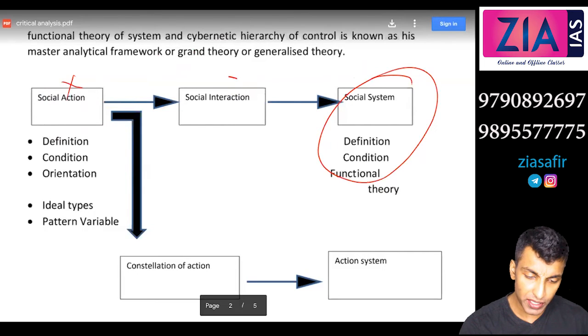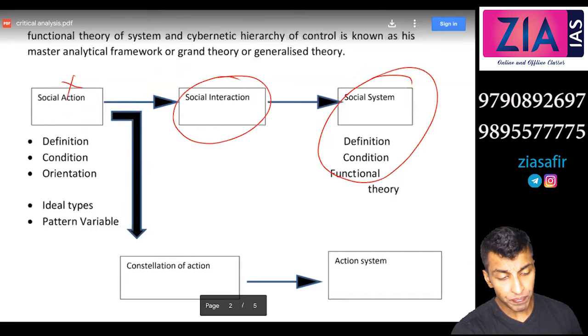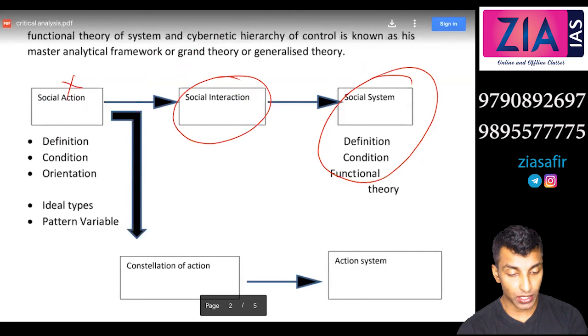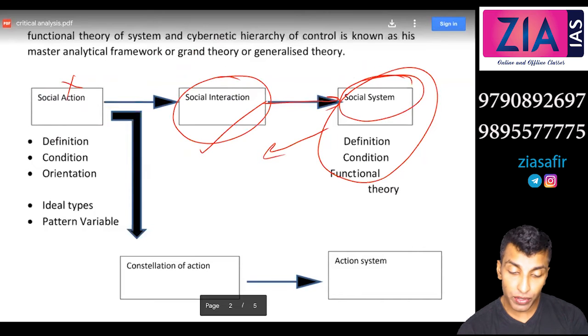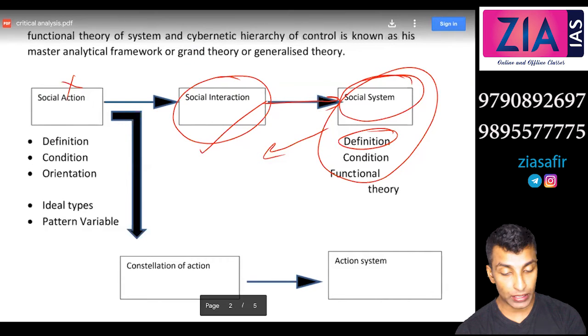But social interaction should be there, because in the first line you will say, if the actions are oriented towards other persons and are in a state of mutual reciprocity, social interaction takes place. This social interaction will result into social system if the actors have a common goal mediated by norms and values and have an abstract boundary around them. Or you will write the proper definition. So it's up to you. Then talk about the conditions and then explain the theory, if it is a 10 marker.